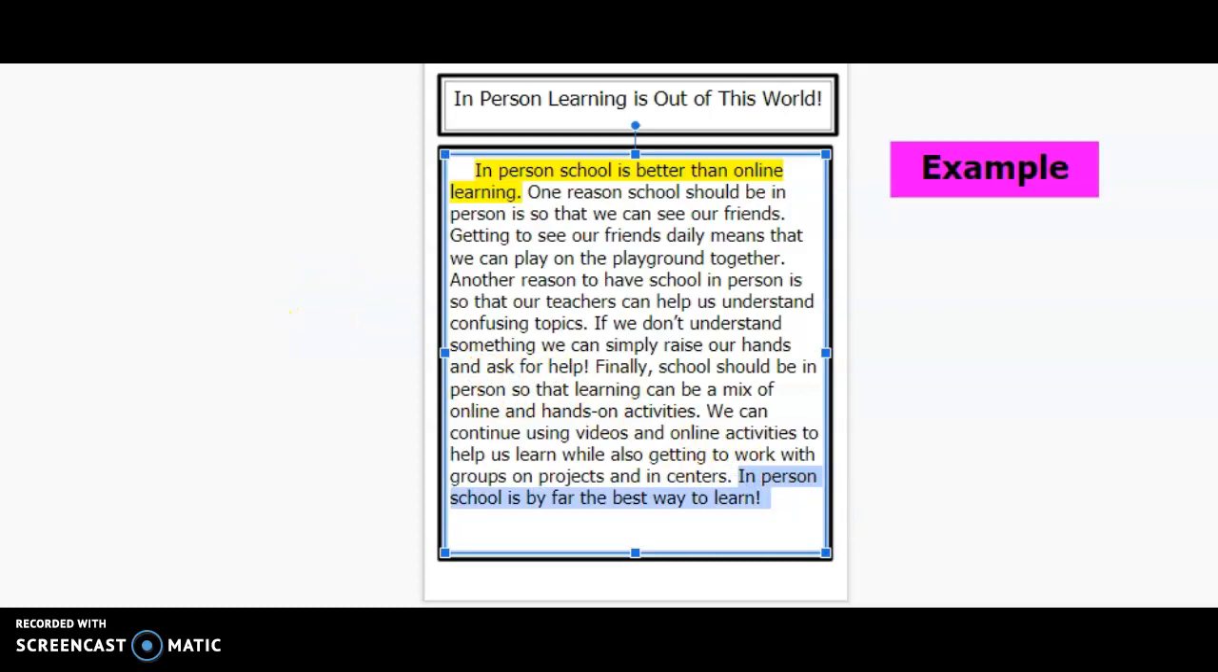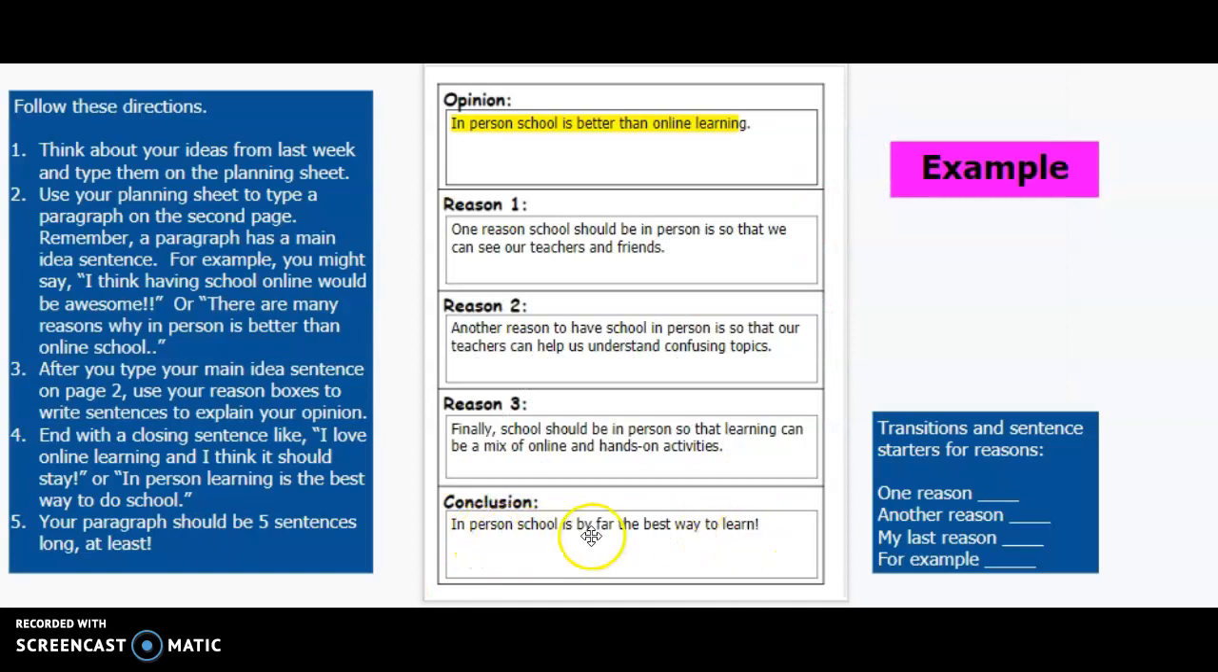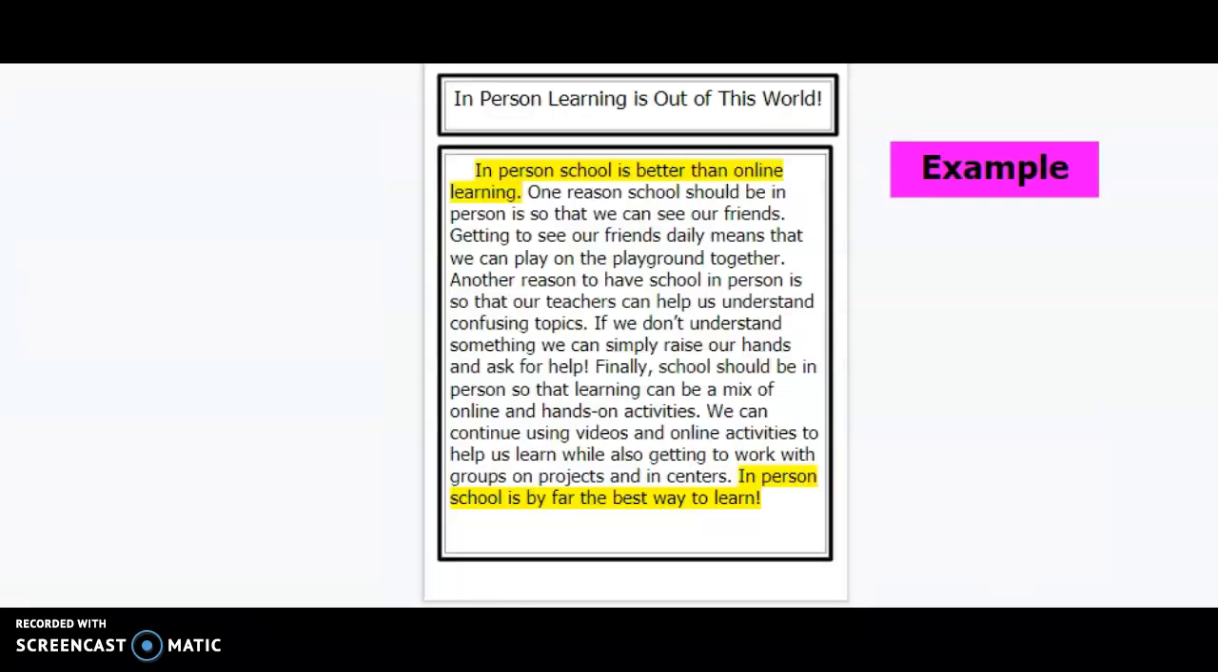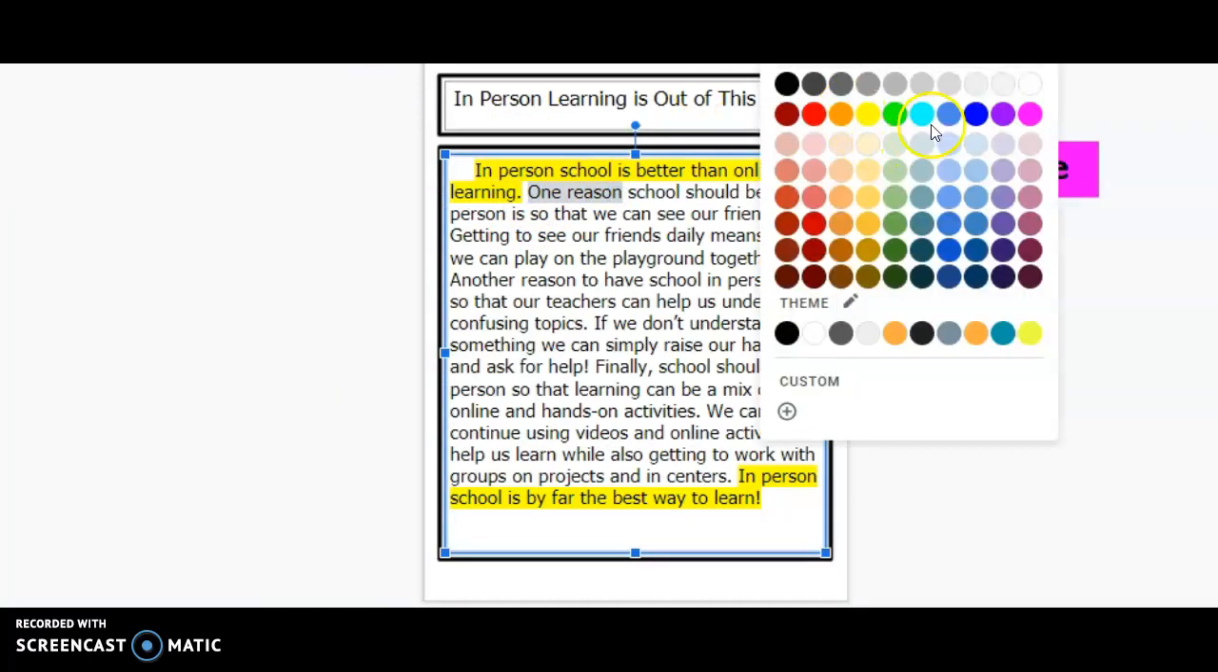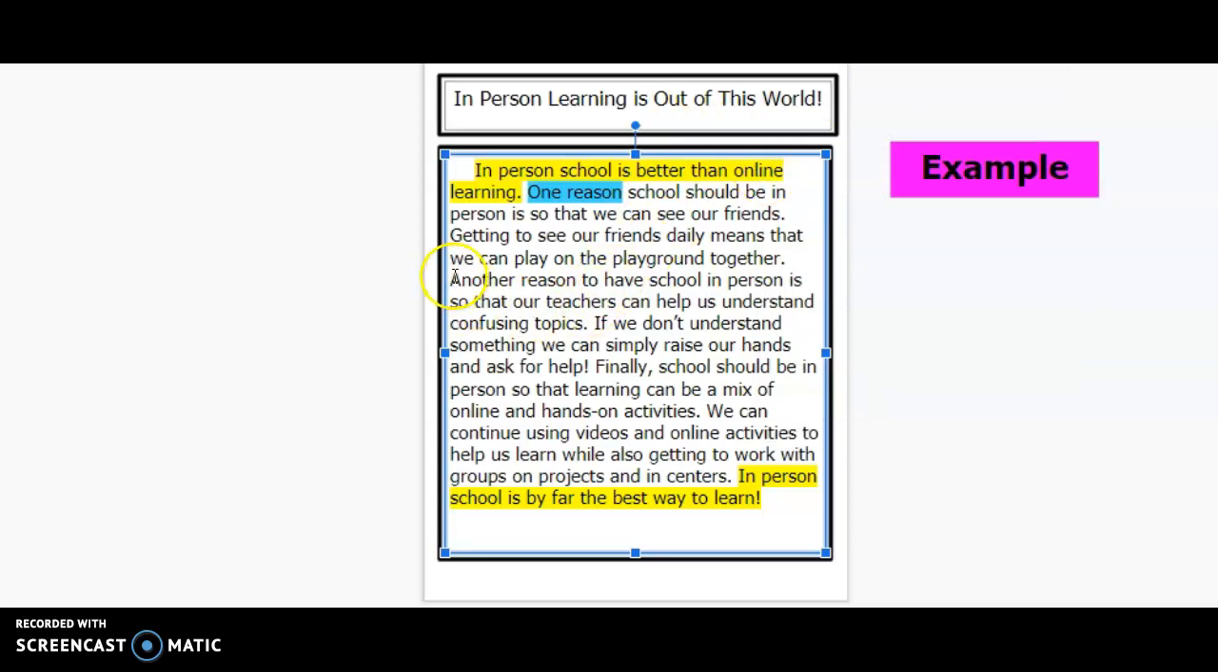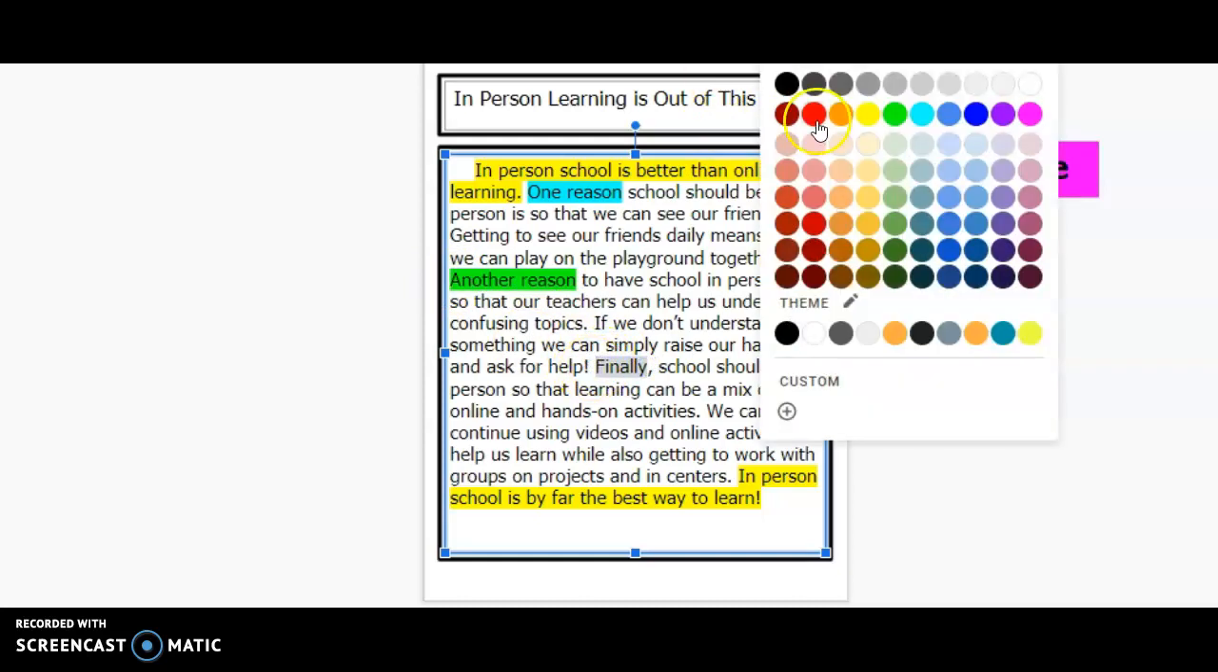So that last sentence is very similar to the first one. To sum it all up, that's your conclusion, which is the same one here. Then we can see some transitions in here. One reason, that was one of the transitions that was on there. Another reason, so the second reason. And finally, that's the last reason.